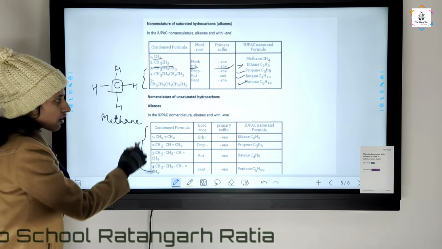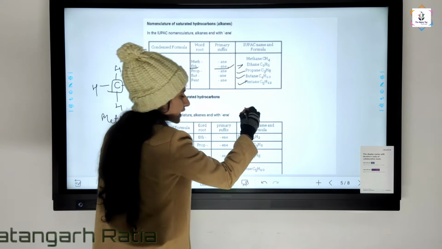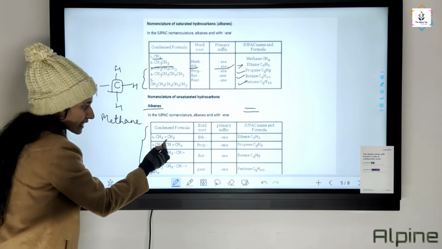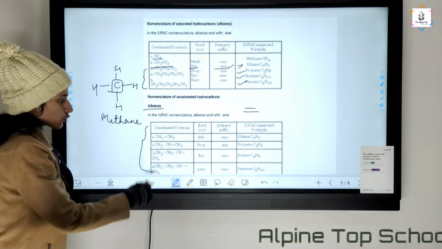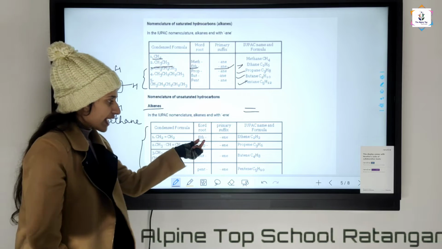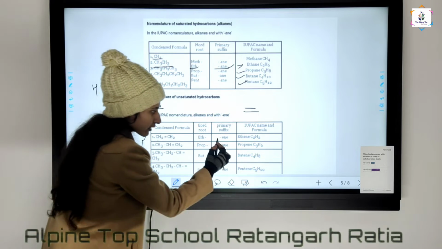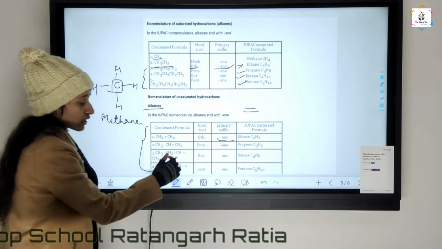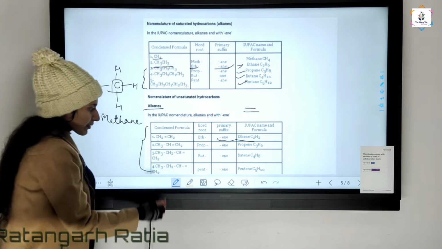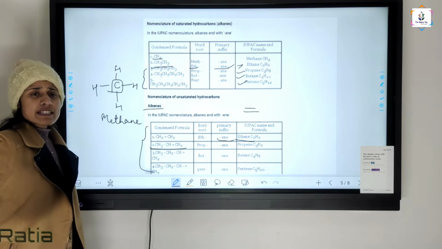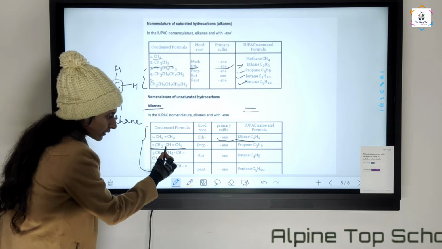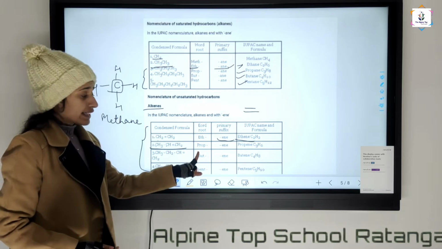Now condensed formula of alkenes. This is a double bond. Now there is CH2=CH2. 2 carbons are there, that's why eth. A double bond is there, that's why "ene" is written here. So the complete name is ethene. Here 3 carbons are present: 1, 2, 3. So prop is written there.